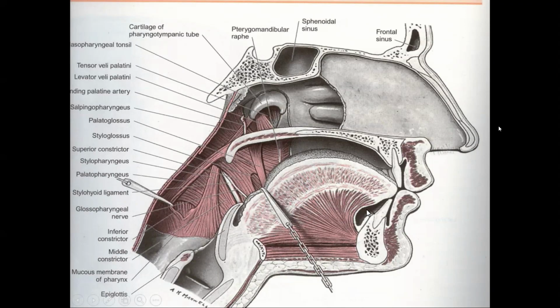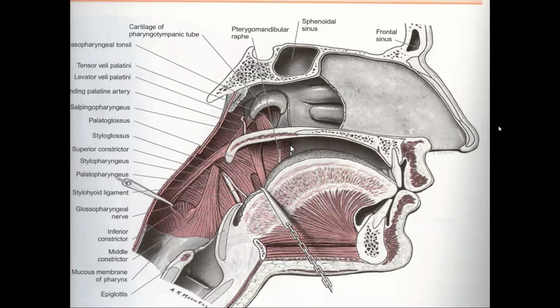Then the sublingual fold and the sublingual papilla. Do you know what structures open on the sublingual fold and the sublingual papilla? The duct of the sublingual gland and the duct of the submandibular gland, respectively.